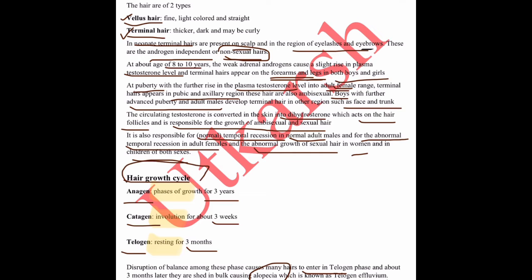Hair growth cycle is divided into three different parts: anagen, catagen and telogen. Anagen for 3 years, catagen for 3 weeks and telogen for 3 months. There is a balance between these three phases. When it becomes imbalanced, many hairs enter the telogen phase, and it results in alopecia. This type of alopecia is called telogen effluvium.